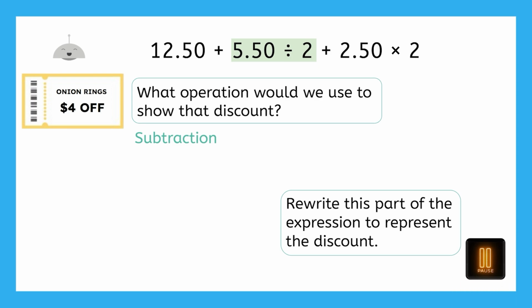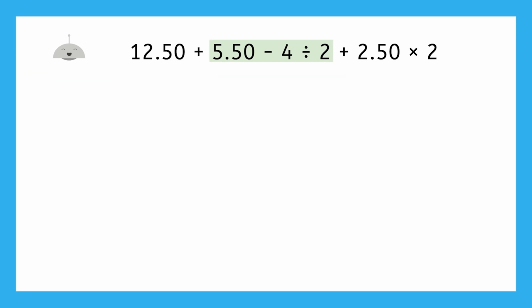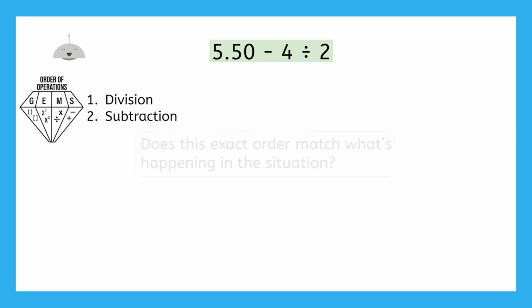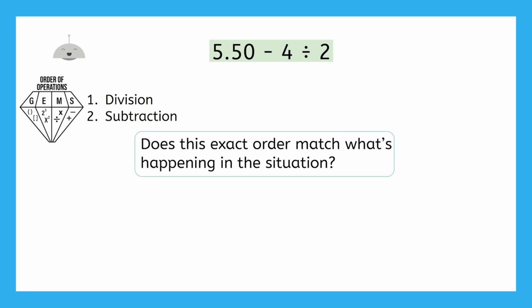Since the $4 is coming off the cost of the onion rings, this part of the expression looks like this, but I'm not confident. Let's only focus on the onion rings part for now. Based on GEMS, what order would I do this in? Yeah, division, then subtraction. We would divide the 4 by 2 before subtracting that answer from the 5.50. But does this exact order match what's happening in the situation? For the onion rings, does it make sense to divide before we subtract? Pause now to jot down your thoughts in your guided notes.